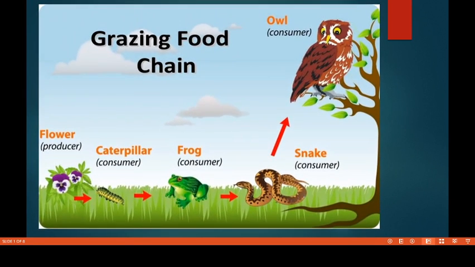I have one more example for you all. This is a very common example we have seen so far: the producers are the flowers. Then who consumes these flowers? That is the caterpillar, the primary consumer, okay? Then the frog is the secondary consumer, that is, he eats the caterpillar. Then the snake is the tertiary consumer, because he is dependent on the frog. And the owl is the quaternary consumer, who is dependent on the snake, okay?